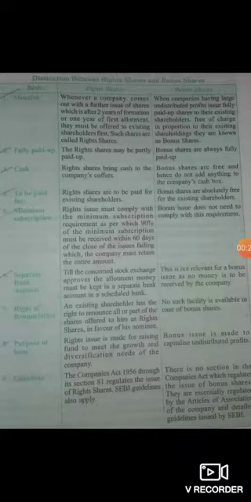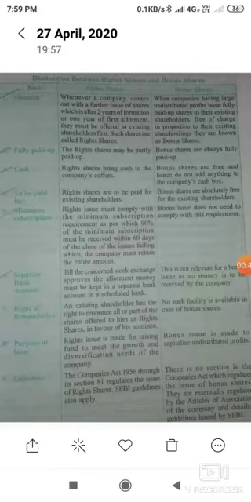We have already discussed the right shares, that whenever the company wants to issue some further shares, in that case, which is after 2 years of formation or 1 year of first allotment, whichever is earlier, there is one condition which has to be fulfilled. After 2 years of formation, or if 1 year of first allotment is over, then they must be offered to existing shareholders first.